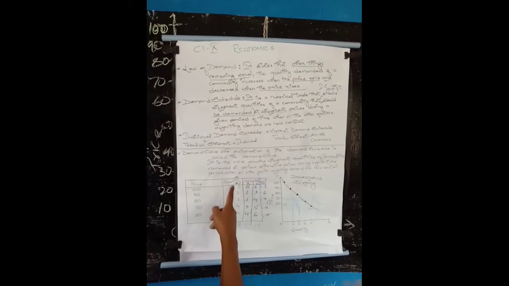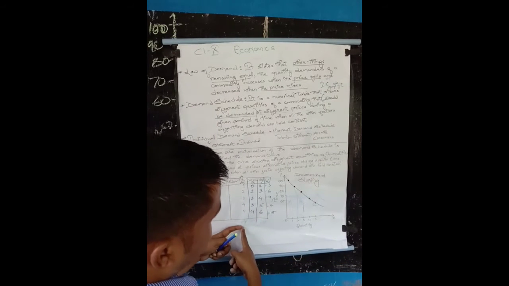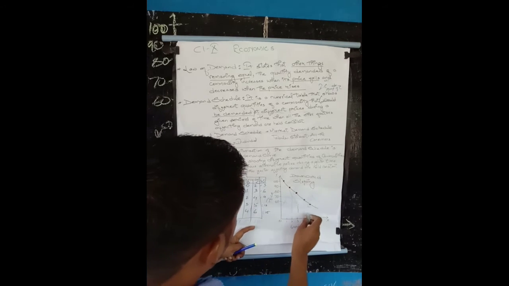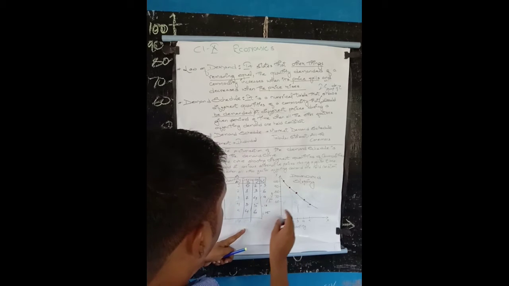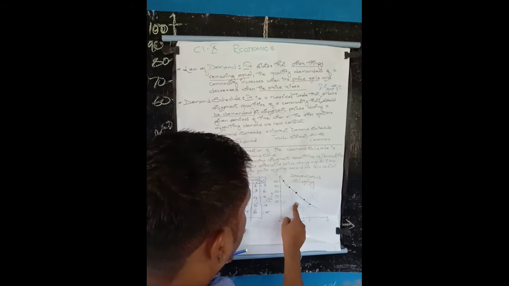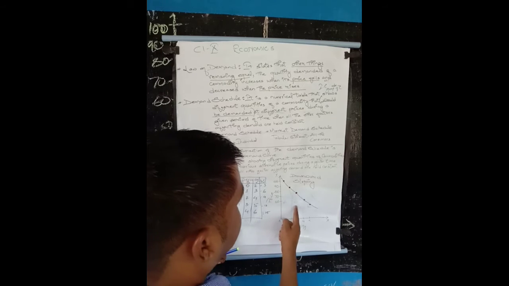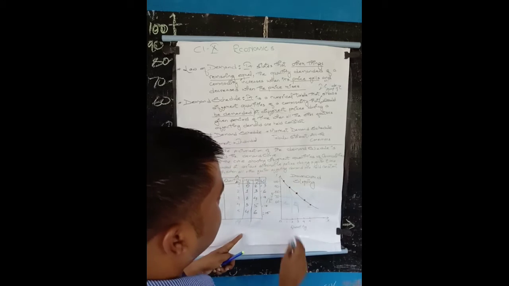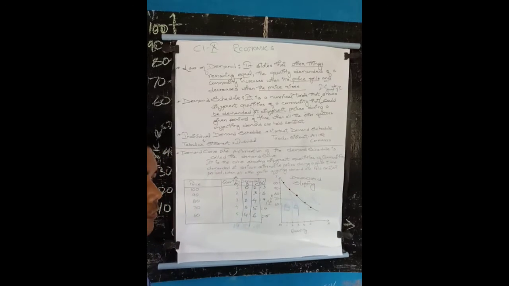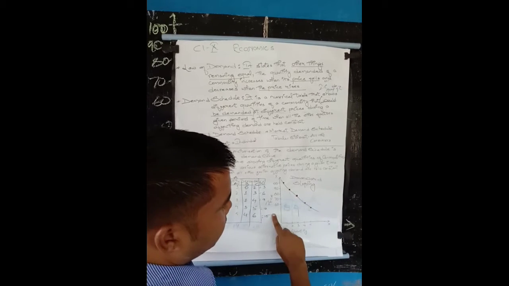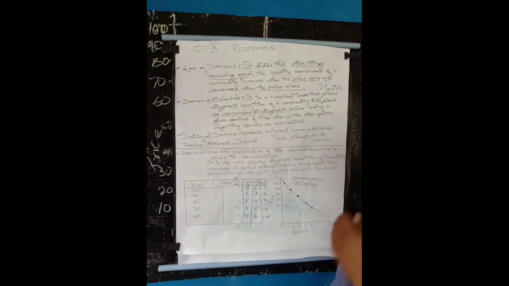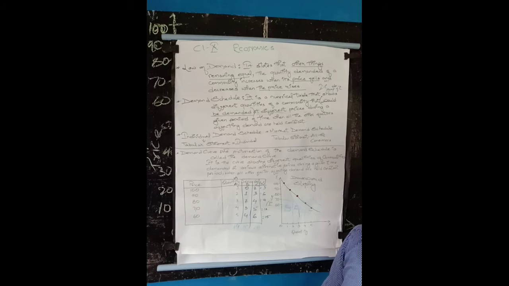So consumer A will demand 14 units, consumer B will demand 10 units, and consumer C will demand 20 units. Who is more? Consumer C is more. Consumer B is less, and consumer A is more than B but lesser than C. Here you can draw consumer A and here consumer B. In one diagram only, the total curve is there. This way we draw a market demand curve.